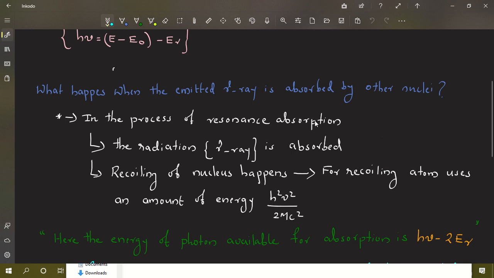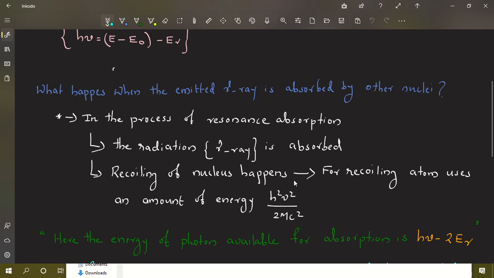So in the process of this resonance absorption, the gamma ray is absorbed. Remember, the gamma ray is emitted by another nucleus. So what happens when this gamma ray is absorbed by another nucleus? We have already seen that whenever there is an emission, the recoiling of the nucleus happens. The same thing happens when the nucleus absorbs this gamma ray. When the nucleus absorbs the gamma ray and goes through a transition from the lower state to the upper state, there also this recoiling happens.